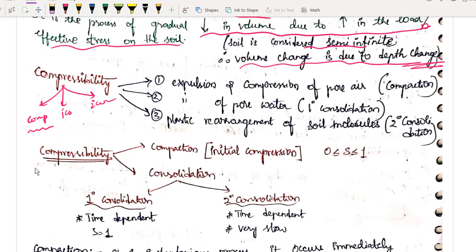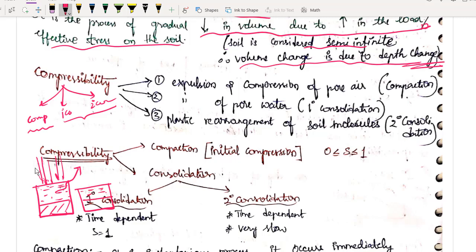Now in this chapter, the new things which you are going to study are primary consolidation and secondary consolidation. So what is this consolidation? Let us see in detail. When I am talking about primary or secondary consolidation, it occurs only when the soil is fully saturated, first of all. So when your soil is under a certain amount of stress for a very long duration, let us say this is soil solids and this is my water, and this soil sample is fully saturated with water. With respect to time, gradually there is some effective stress acting on this. What will happen? This pore water will seep out of our system. What is happening? There is expulsion of pore water from our system.